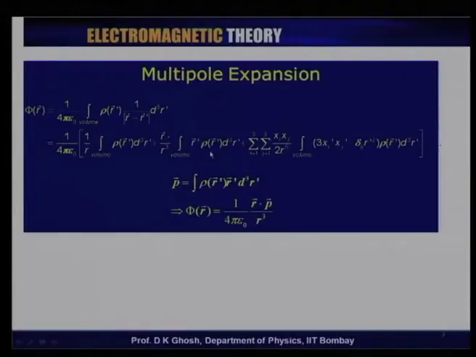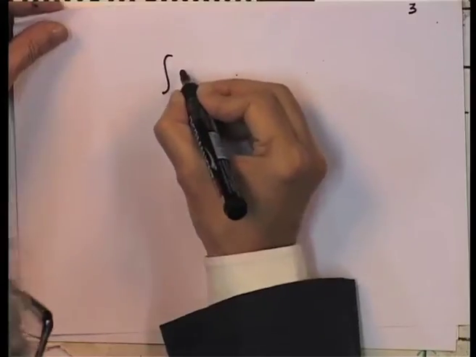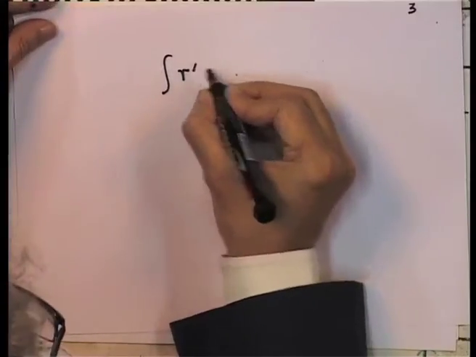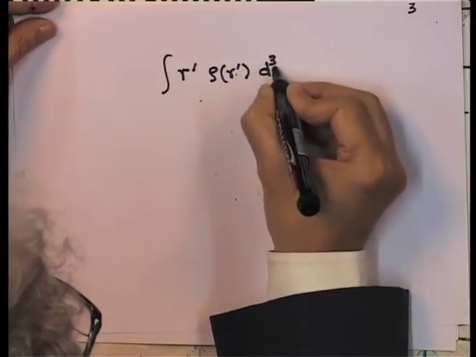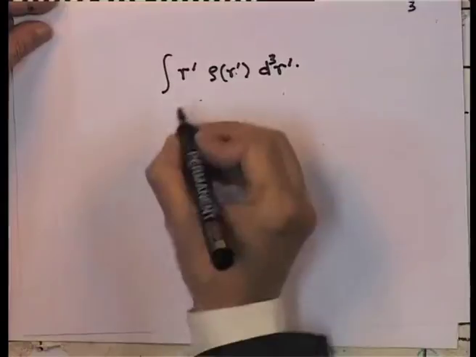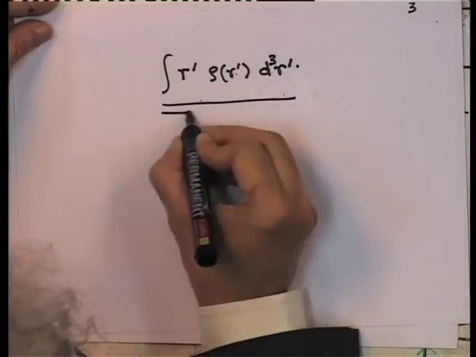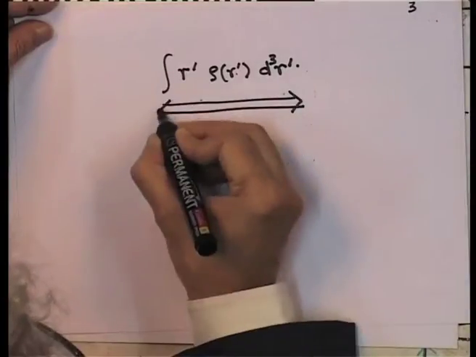Now, let us look at this quantity here. So, we said integral r prime rho r prime d cube r prime. This is the quantity which we define to be the dipole moment.